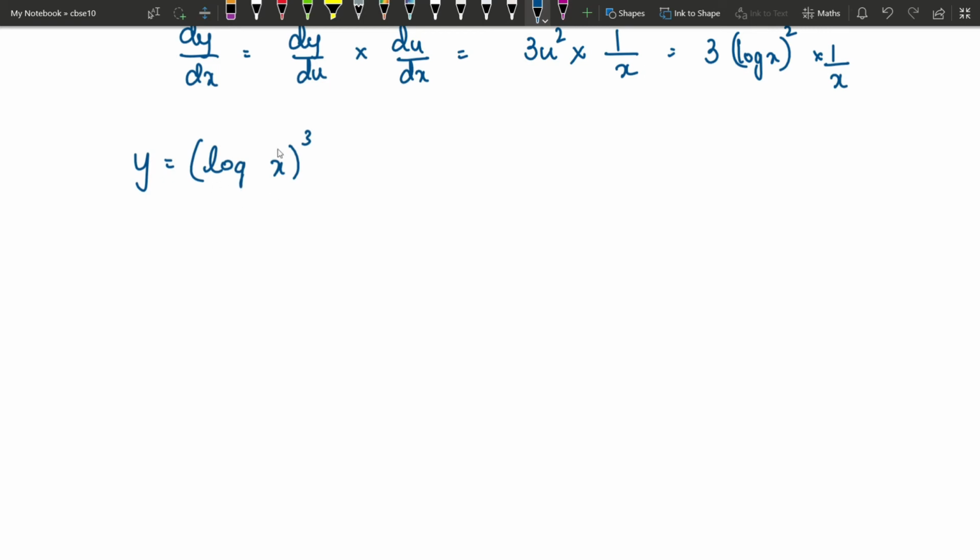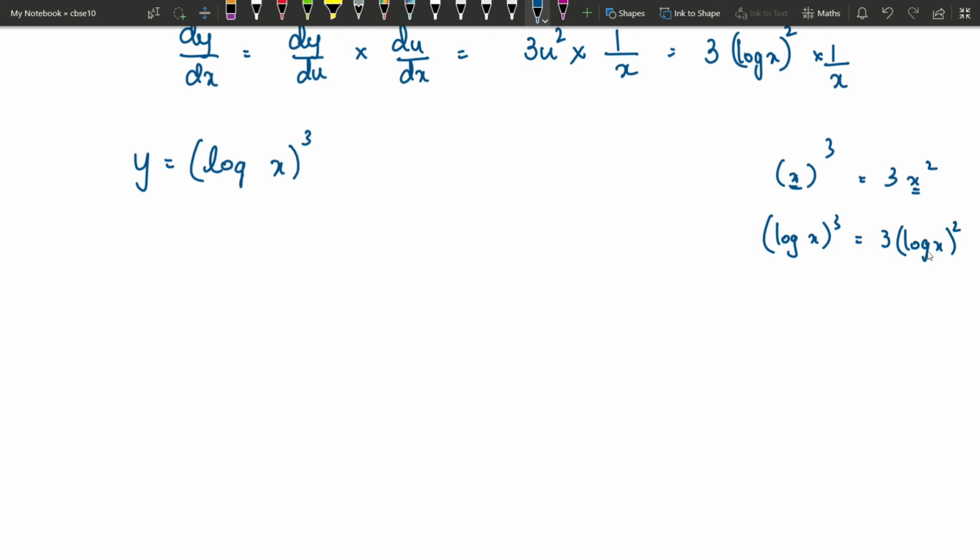So how to think of this is, think of the outermost function. Here it is of the form x cube, isn't it? If it was x cube, I would have written 3x square. Since it is not x now, instead of x I have log x, right? So in place of x I have log x here. Similarly, in the answer I have to write log x as well. Hope this is clear. So the standard formula is derivative of x cube equals 3x square. In place of x I have log x, and similarly in the answer, in place of x I have to write log x.